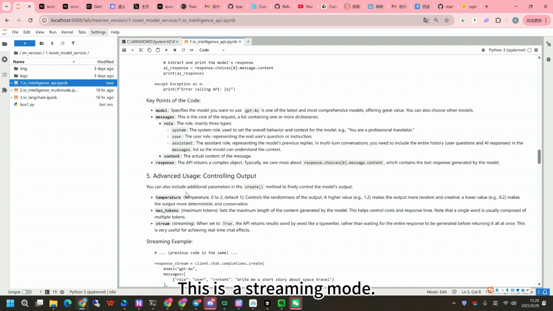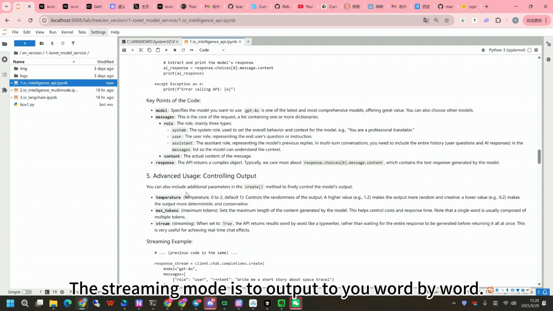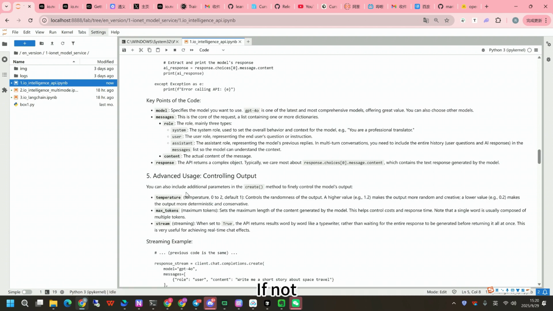This is a streaming mode. The streaming mode is to output to you word by word. If not, it is equivalent to giving you all the answers. In fact, just write a parameter for this. So, in a nutshell, it is actually to obtain a key, then call it. Nothing particularly complicated.